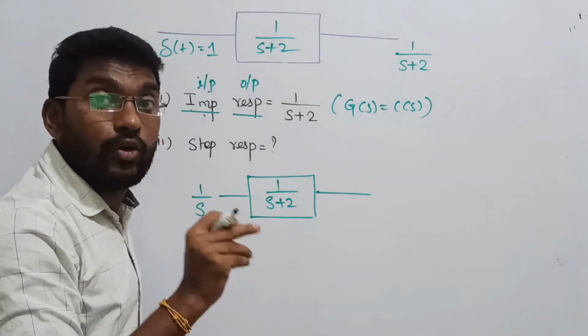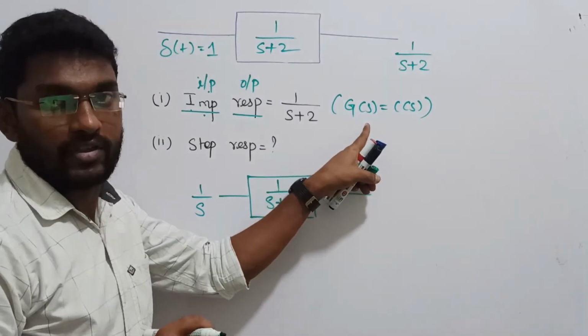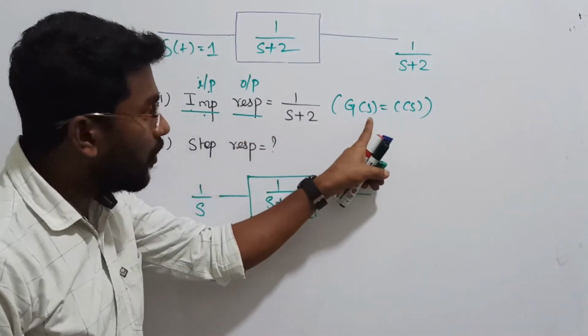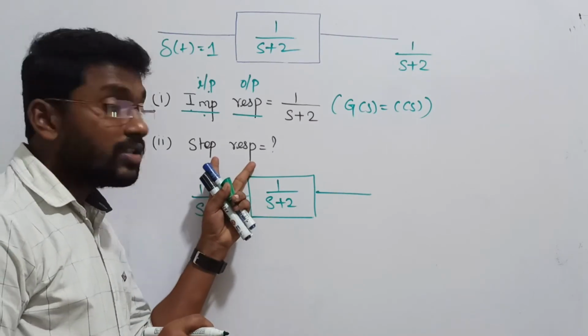Previously they did not give it. They gave the clue, but they did not talk about G of S. We found the value of G of S with the given clue. G of S is fixed. Now the question is, in the same system, find out the step response.